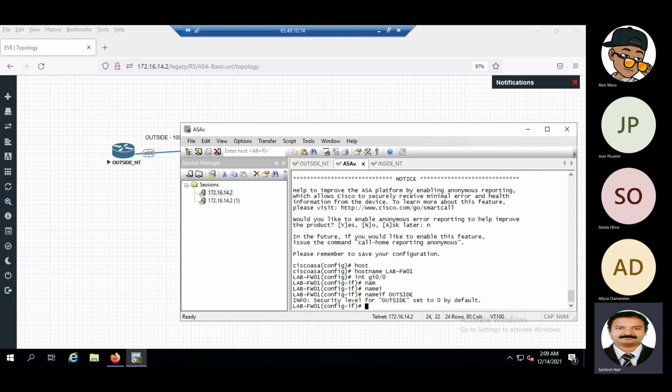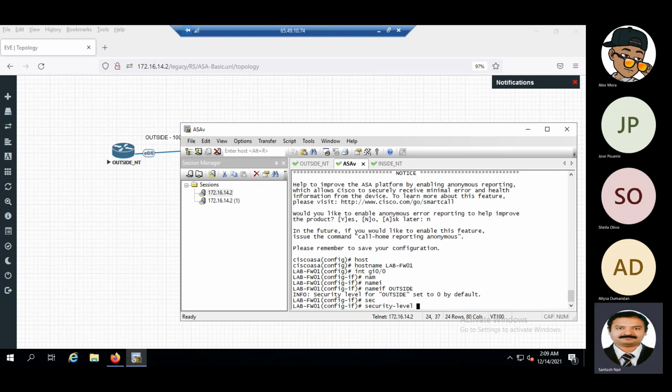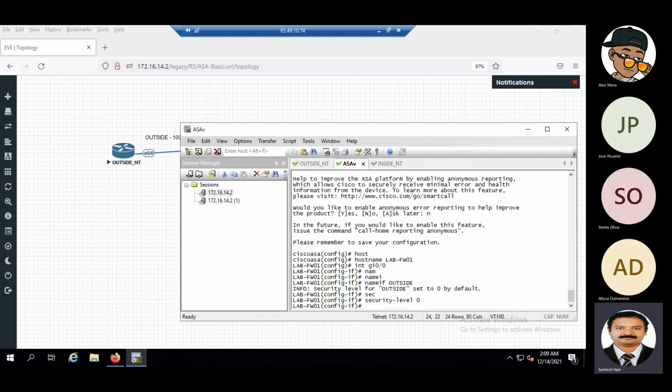So we'll see what is happening here. By default, it is giving a security level of 0 when you give it outside, right? So we don't have to give a security level, but just for learning purpose, we'll give security level 0.